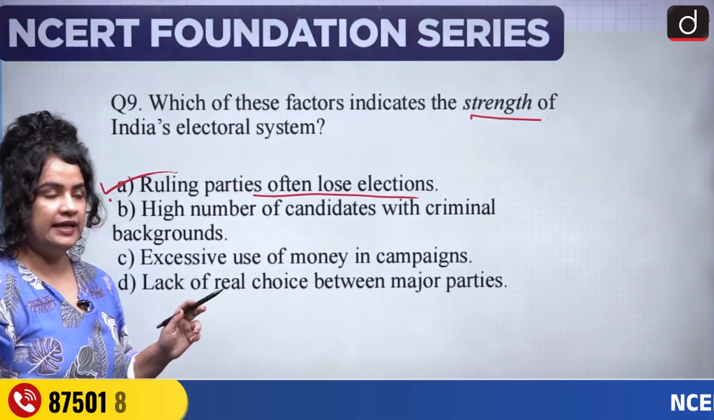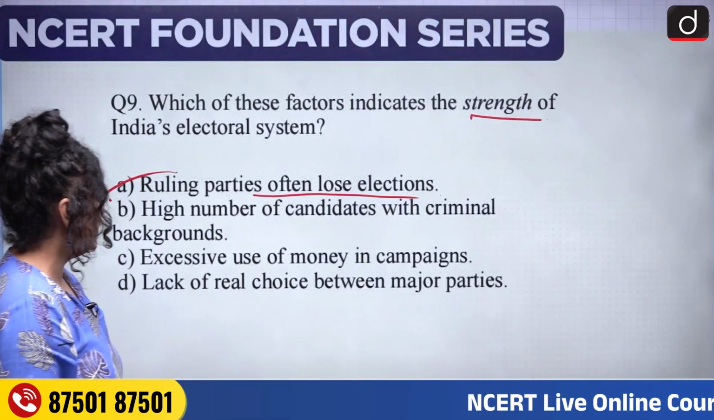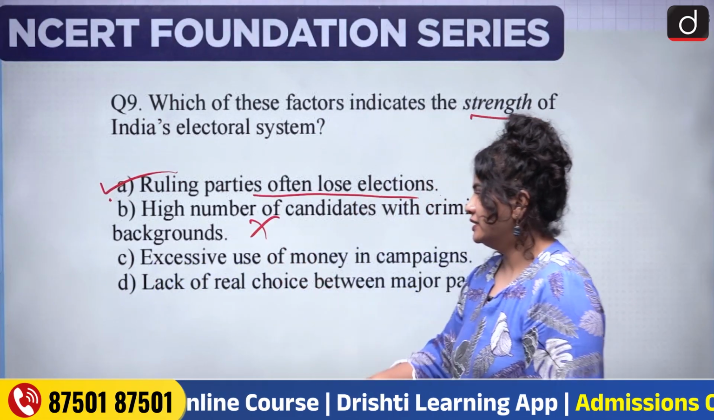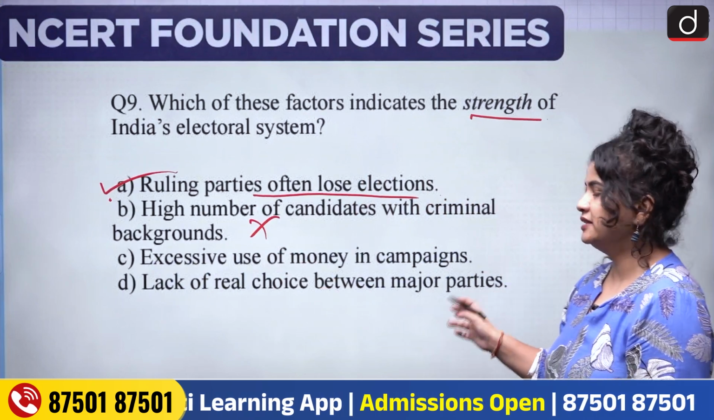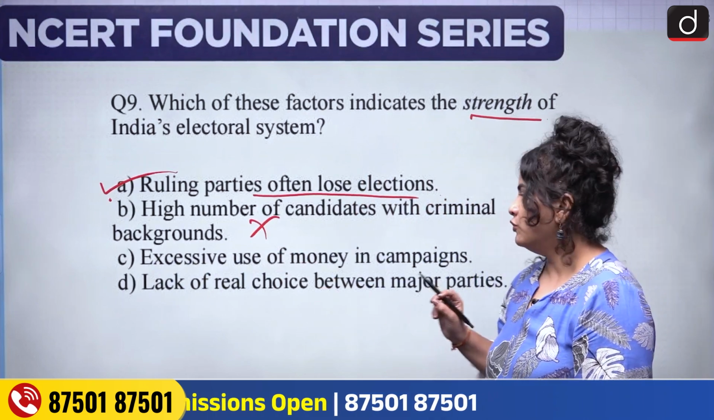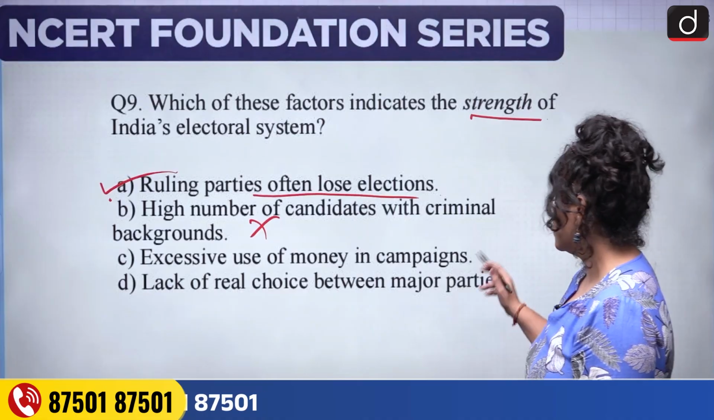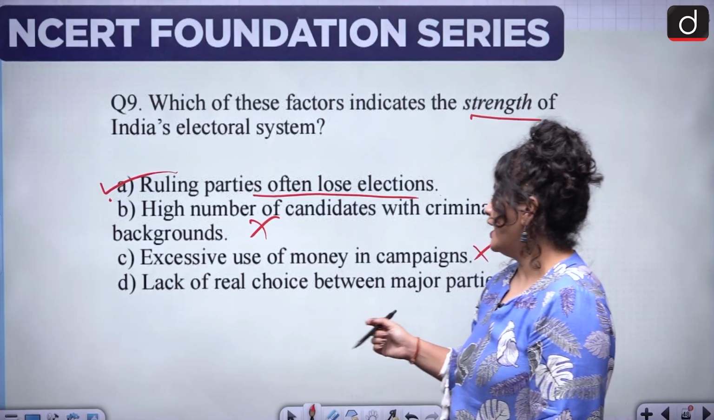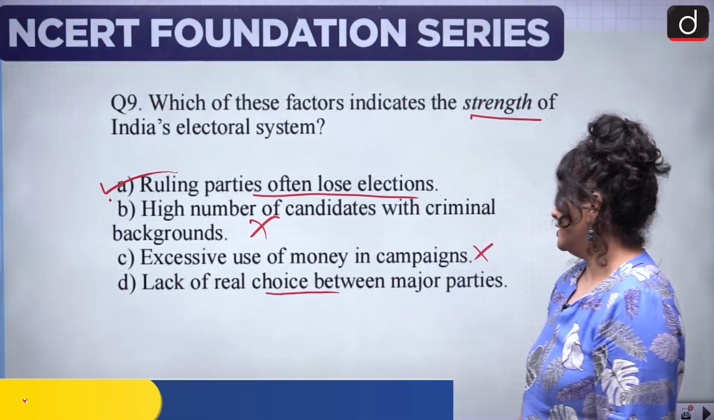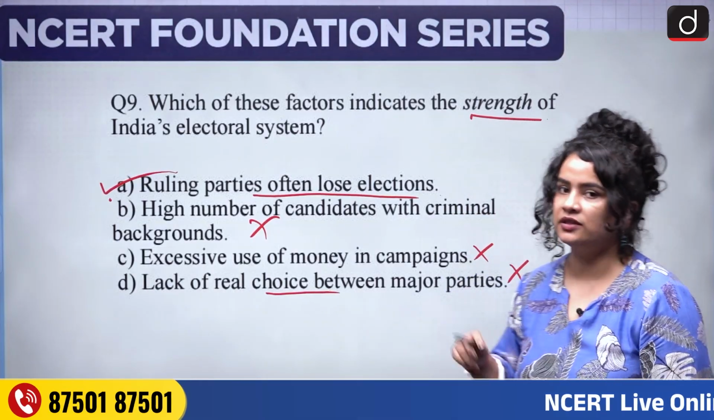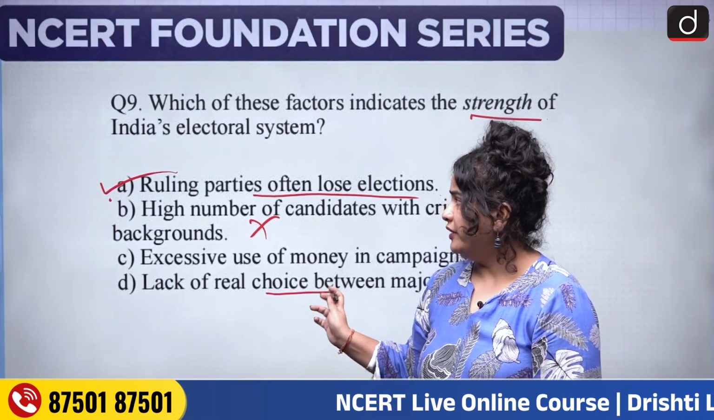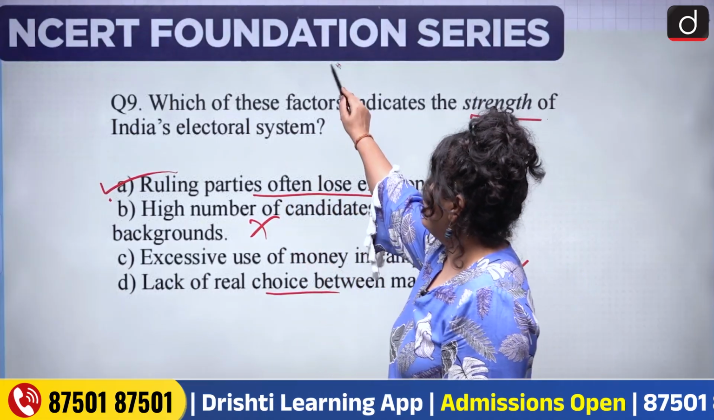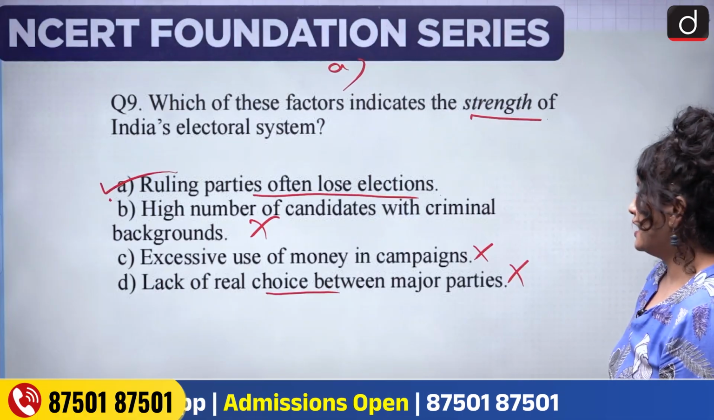of losing the election. B, high number of candidates with criminal background. No, this is not a strength, this is actually a weakness. C, excessive use of money in campaigns. Again, not something to be proud of, not something you can boast of as your strength in terms of elections or electoral system. And finally, lack of real choice between major parties. Now this is again not a strength, this is sadly a weakness, but fortunately we do have option A, and therefore option A is the correct answer.